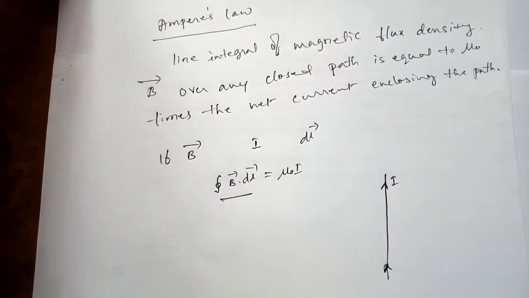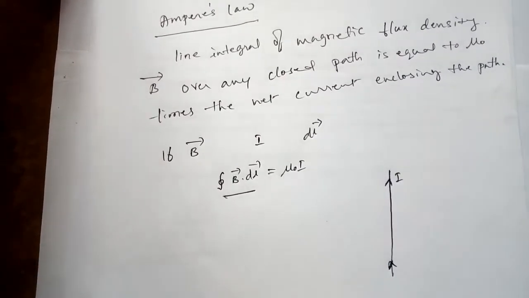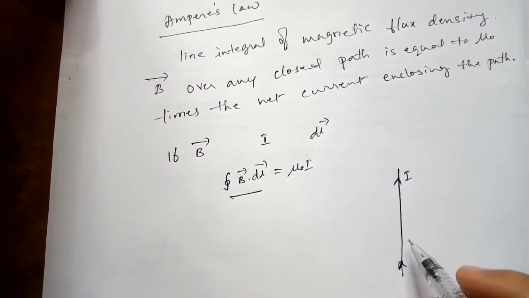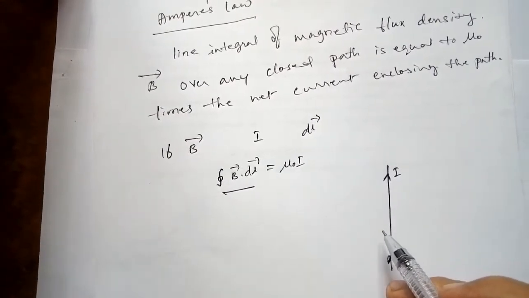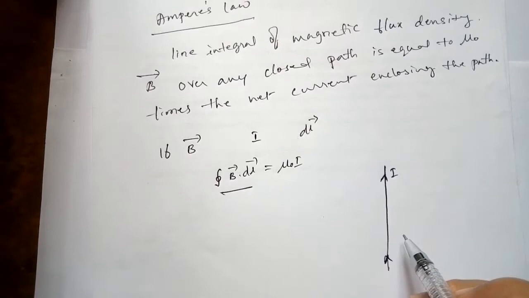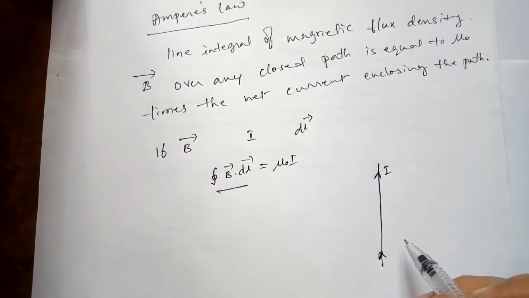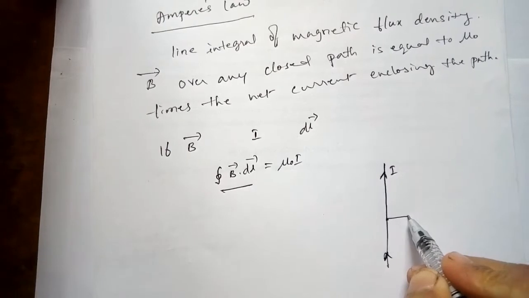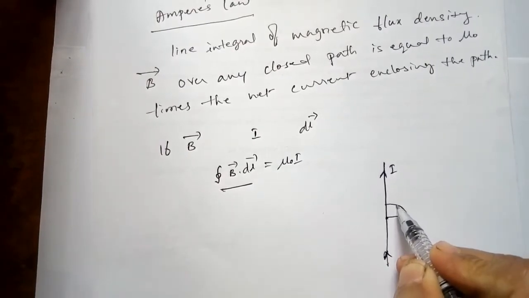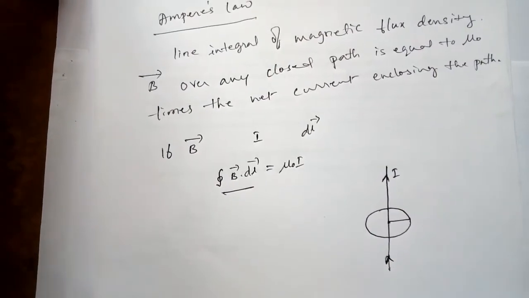The magnetic flux density due to this wire is directed circular to the wire. Wherever you go, it is circular.